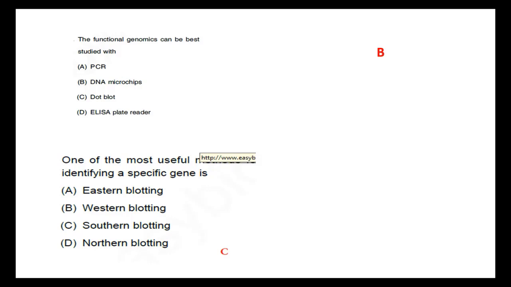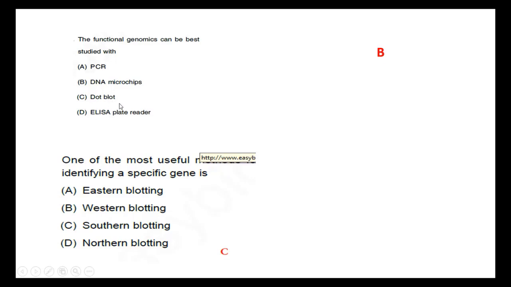The functional genome can be best studied by... See, generally our human genome has 3 million nucleotides. From that, only 30,000 genes are functional genes. They can be identified by DNA microchips. PCR is for amplification of DNA, it just amplifies the DNA.